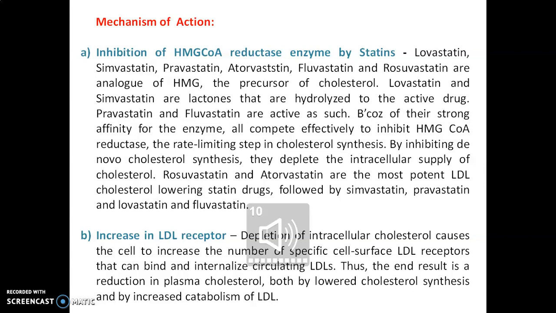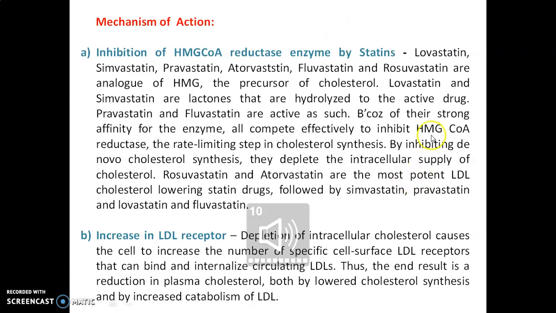So by inhibiting the HMG-CoA reductase enzyme and de novo cholesterol synthesis, they deplete the intracellular supply of cholesterol. Statins lower the intracellular supply of cholesterol. Rosuvastatin and atorvastatin are the most potent LDL cholesterol lowering statin drugs, followed by simvastatin, pravastatin, lovastatin and fluvastatin.